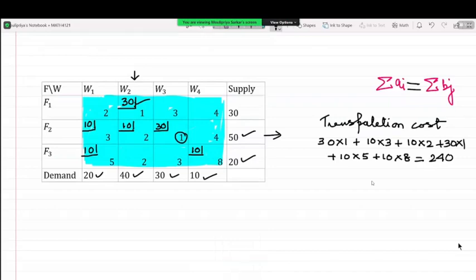This is a peculiar case where we are getting the same values for northwest corner and matrix minima. But since matrix minima allocates to the minimum most value in the corresponding cell, it should give us a better result than the northwest corner method. This is just an exception where you are getting the same values for both the methods.